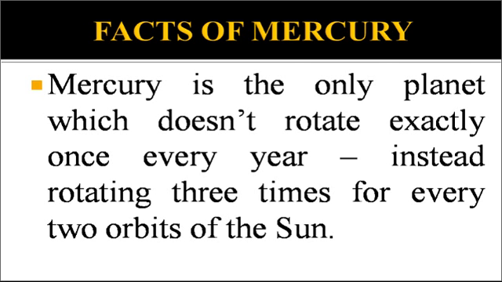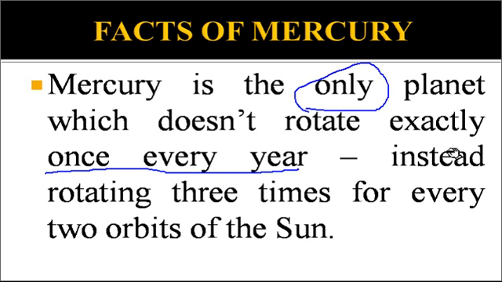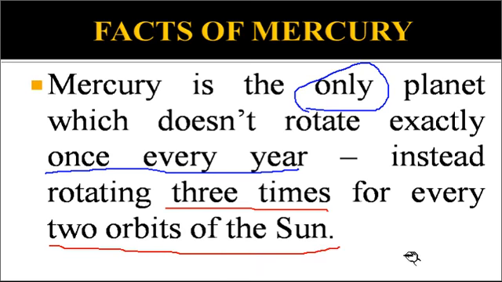Mercury is the only planet which does not rotate exactly once every year. So Mercury is the only planet in our solar system which does not rotate exactly once every year. Instead, it rotates 3 times for every 2 orbits of the Sun.